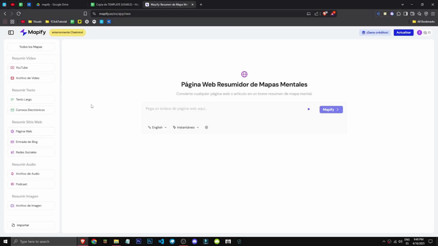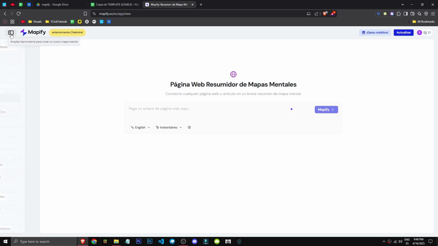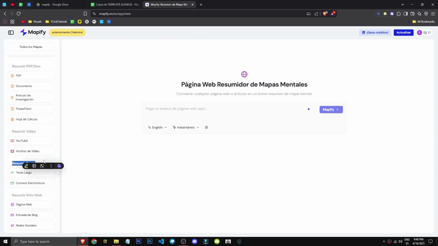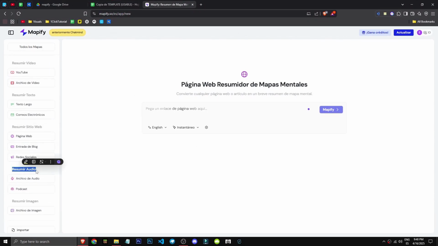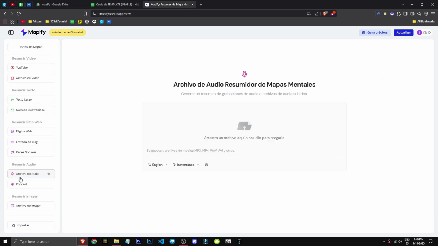All right, how can we summarize any content with Mapify? Well, basically we'll have the options here on the left, okay? We can open this drop down if we don't see it. It lets us summarize PDFs, documents, videos, texts, websites and audio, okay? And images too.